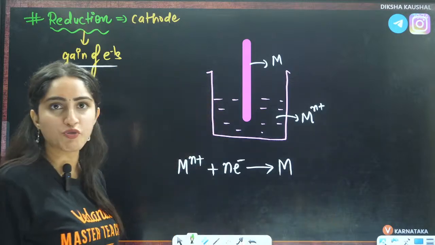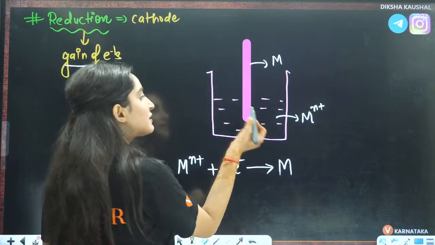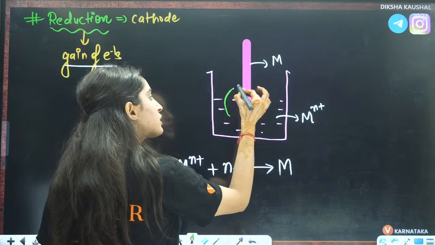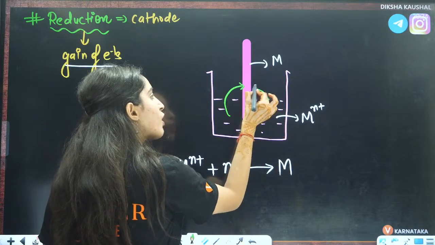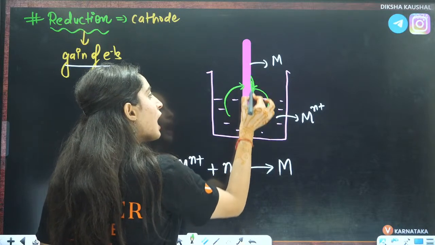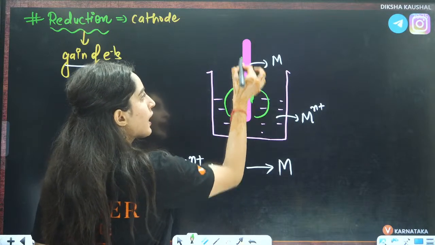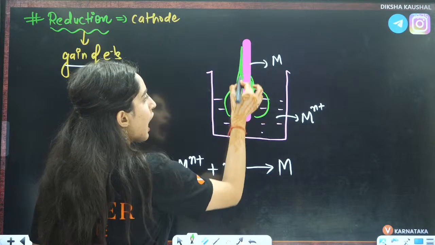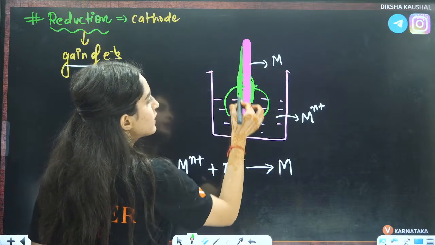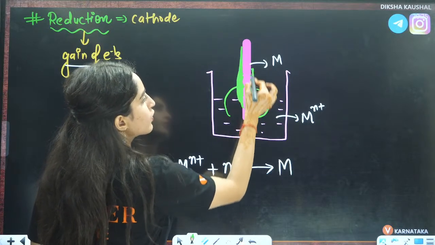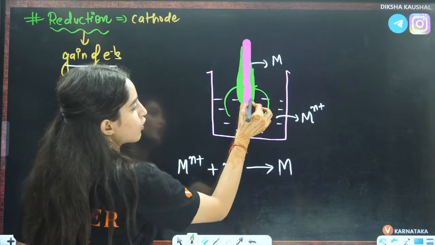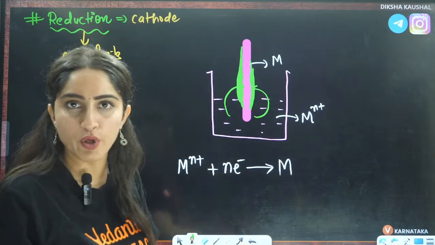That means what is going to happen here? The ions from the solution are going to deposit on the electrode, right? This is basically what is going to happen.